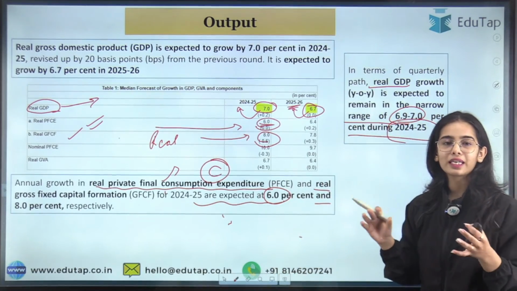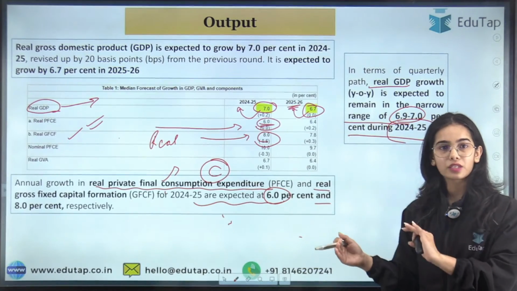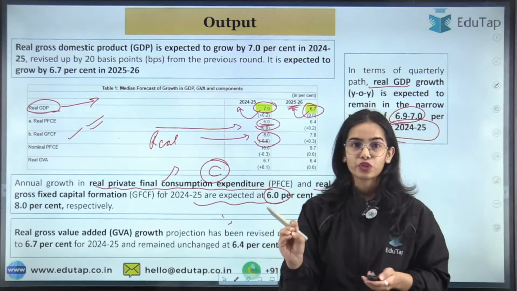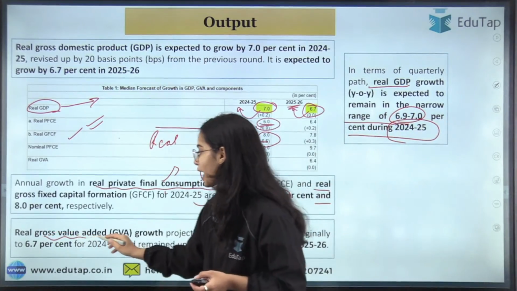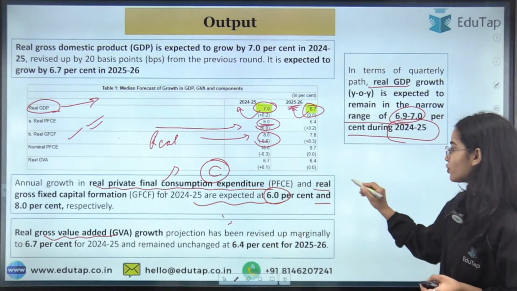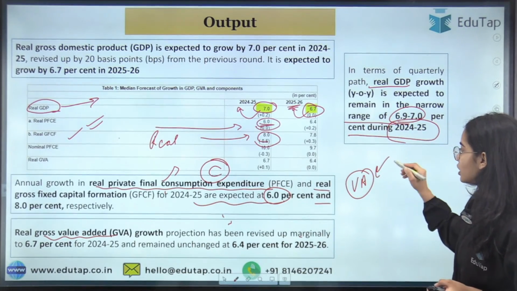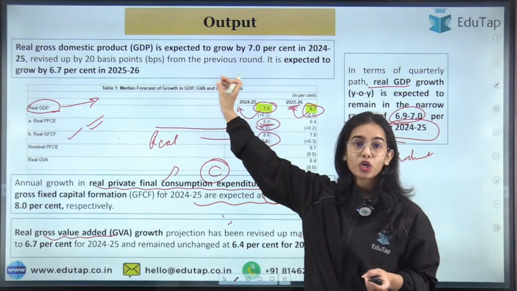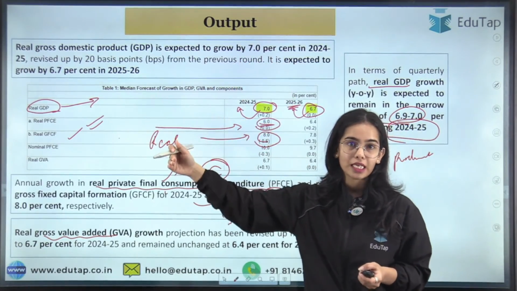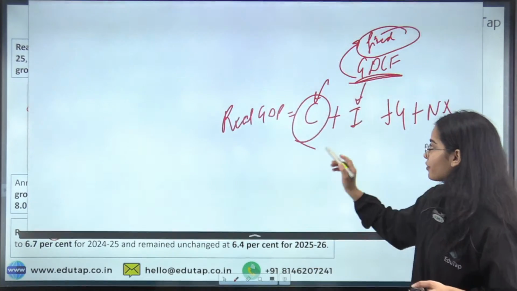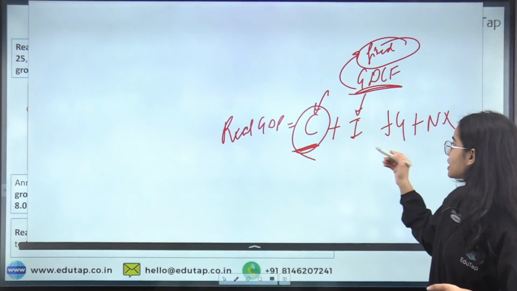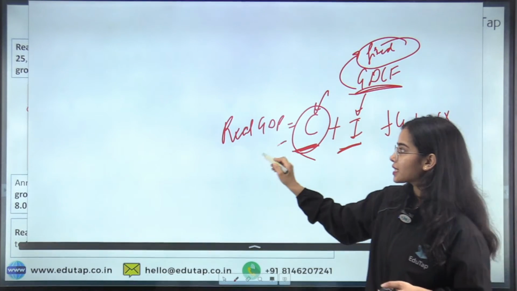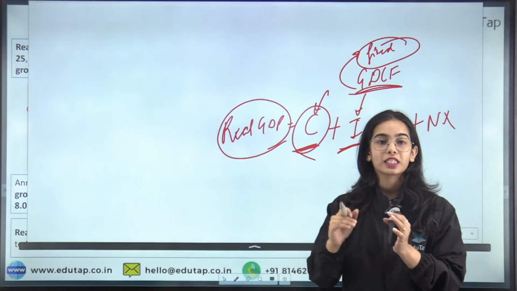This is a little bit like an economic survey. I hope you are able to understand this. Still, if there is any confusion, kindly ask me. Now, gross value added, real gross value added. Value addition is seen through the production side, like the gross domestic product is seen through the expenditure side. That is, what is the expenditure on private final consumption, what is the expenditure on fixed capital, what is the expenditure the government is doing. That is how the real GDP is calculated through the expenditure method.